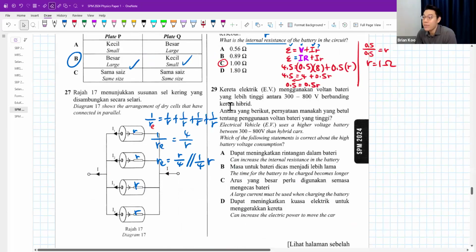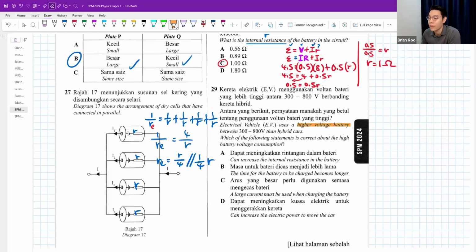An electrical vehicle, EV, uses higher voltage battery between 300 to 800 volts compared to hybrid cars. So EV cars use battery. That one we all know. It doesn't use petrol. And it uses a higher voltage compared to hybrid cars. Hybrid meaning they are half EV, half petrol cars. Which of the following statements is correct about the high battery voltage consumption? Consumption means, in BM, penggunaan. Like how much you use, literally.